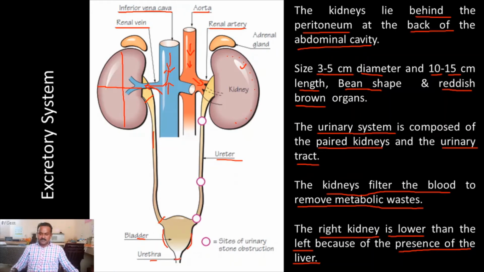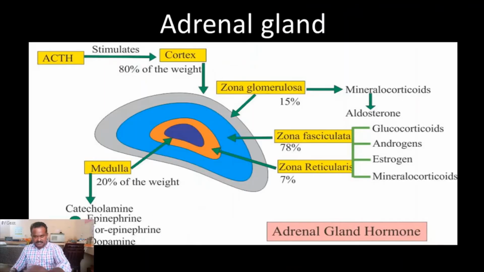So here the valve is there. The valve gets open, so the urine flows into the urethra. So these are the major parts of the excretory system. Then we move on to the anatomy and physiology of the kidney.